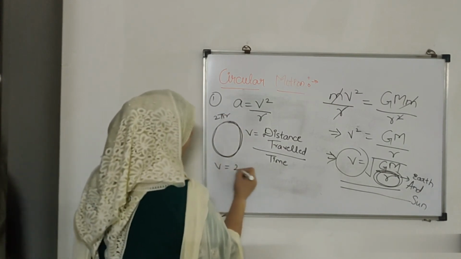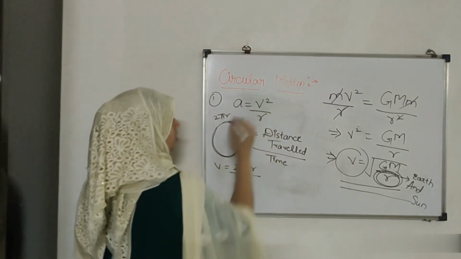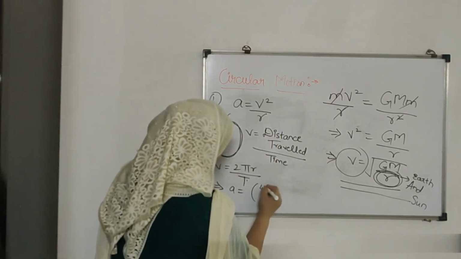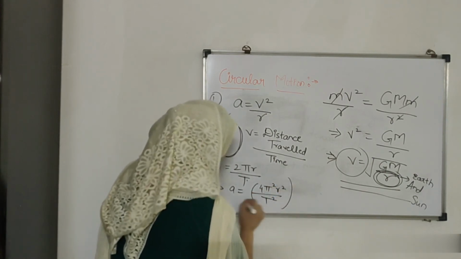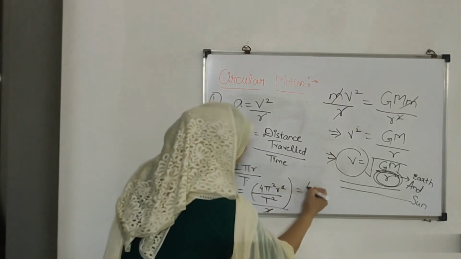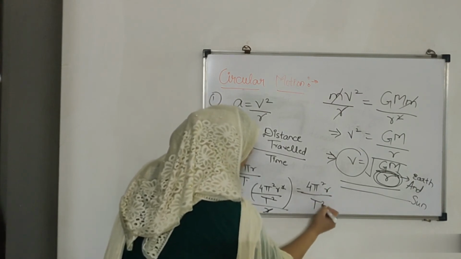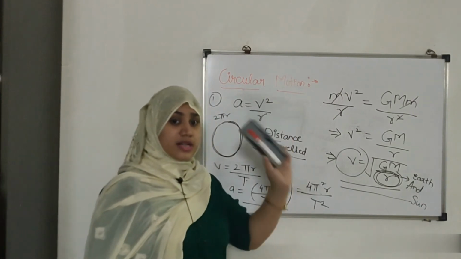So my v becomes 2 pi r upon t. Let me substitute this over here. a equals 4 pi square r square upon t square, upon r. This r gets cancelled, so I get 4 pi square r upon t square as the acceleration of that planet around the sun.